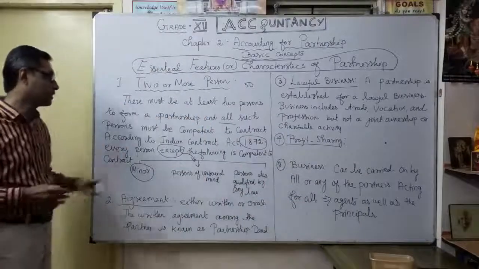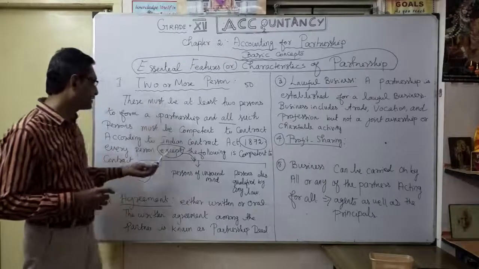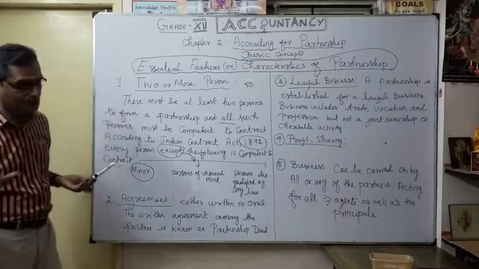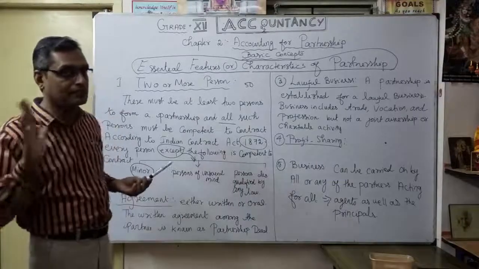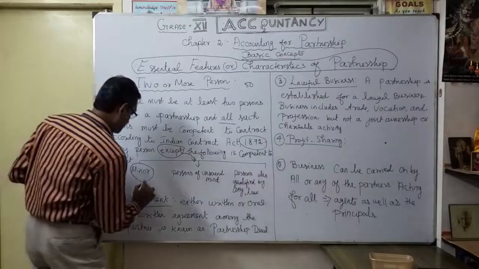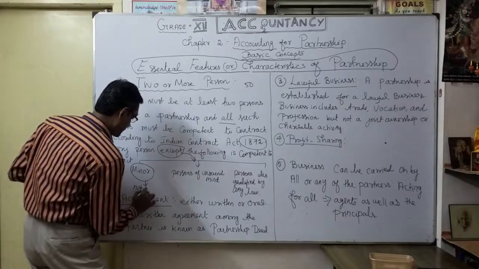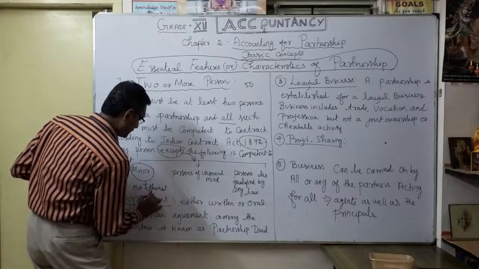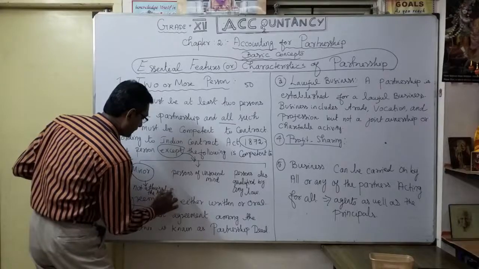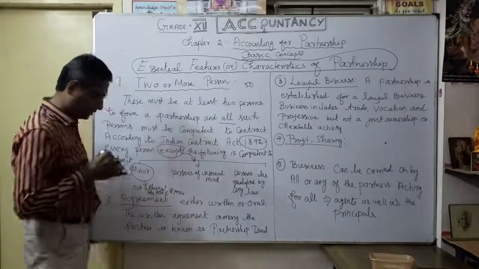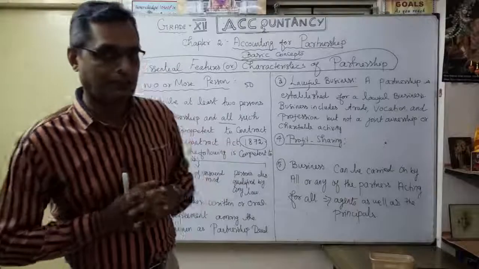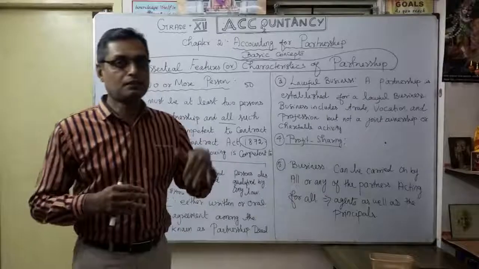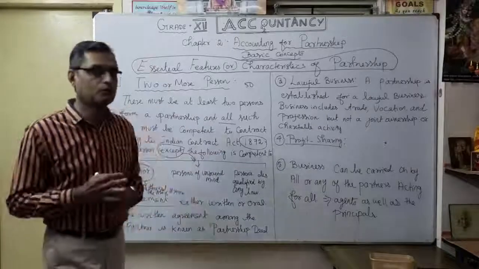So the first person is a minor, whoever has not attained the age of 18 years. In India, you will say minor. He cannot become a partner, but with the consent of the other partners, he can enter. That point you have to keep in mind.